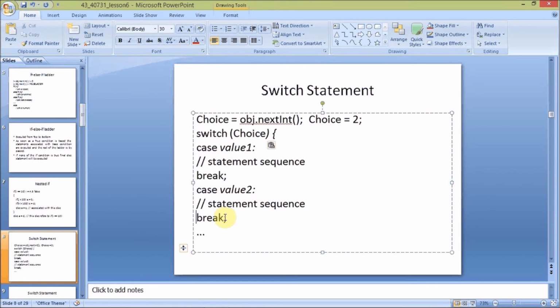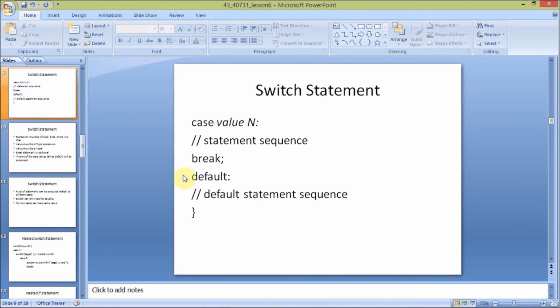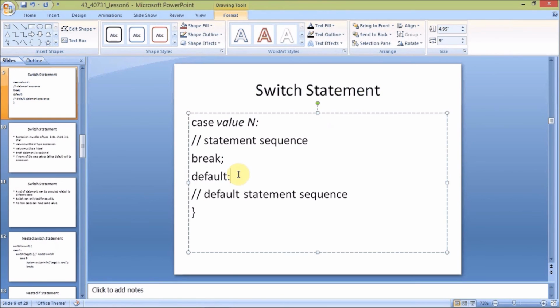One more mandatory thing is that every switch case statement should contain a default value. This is the default statement.